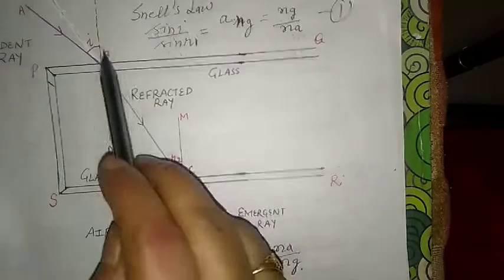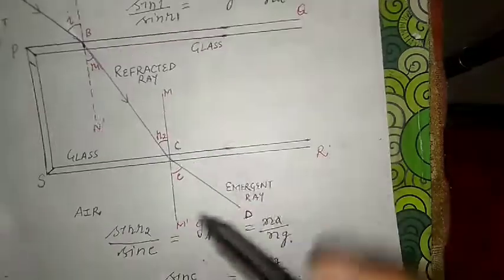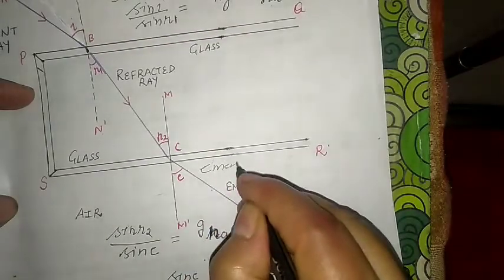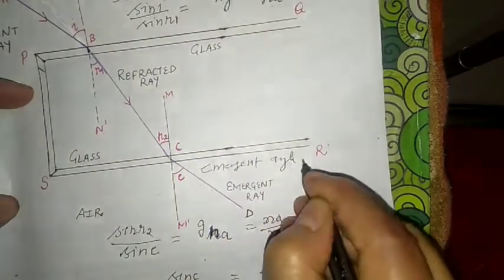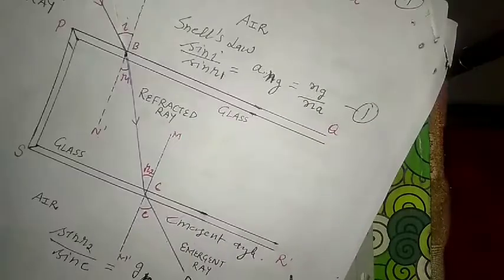So it means that the angle of incidence is equal to the angle of emergence. This is the emergent angle. So like this we have proved that I is equal to E. Now one more thing is there.